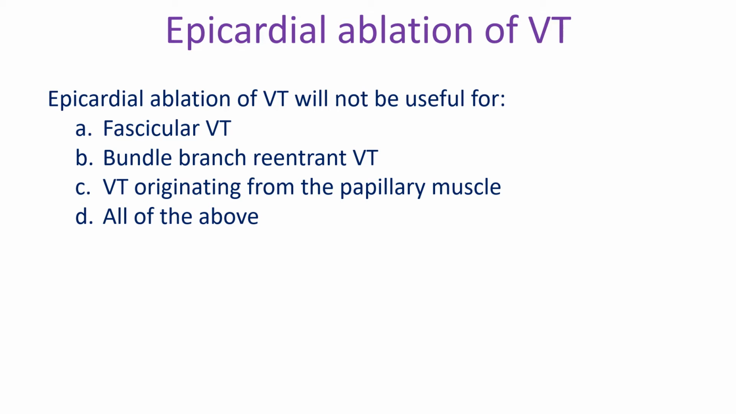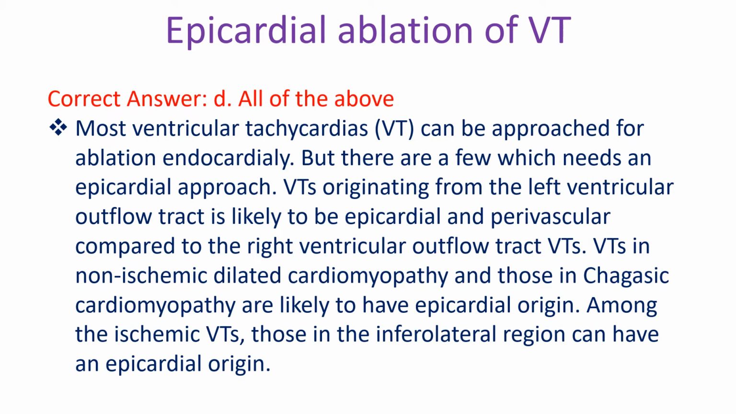Epicardial ablation of VT will not be useful for A. Fascicular VT, B. Bundle branch reentrant VT, C. VT originating from the papillary muscle, D. All of the above. Correct answer D. All of the above. Most ventricular tachycardias can be approached for ablation endocardially, but there are a few which need an epicardial approach. VTs originating from the left ventricular outflow tract are likely to be epicardial and perivascular compared to the right ventricular outflow tract VTs.